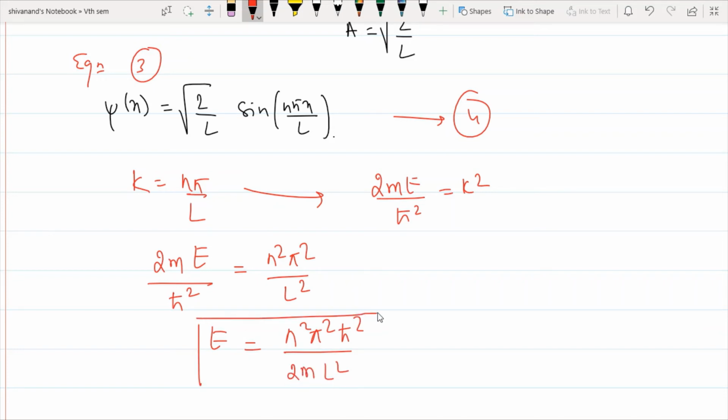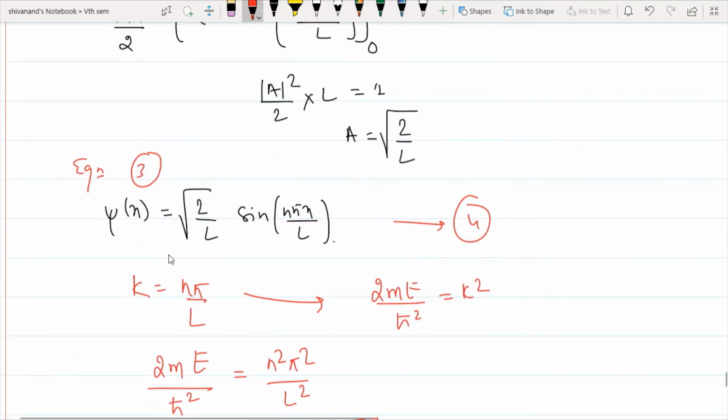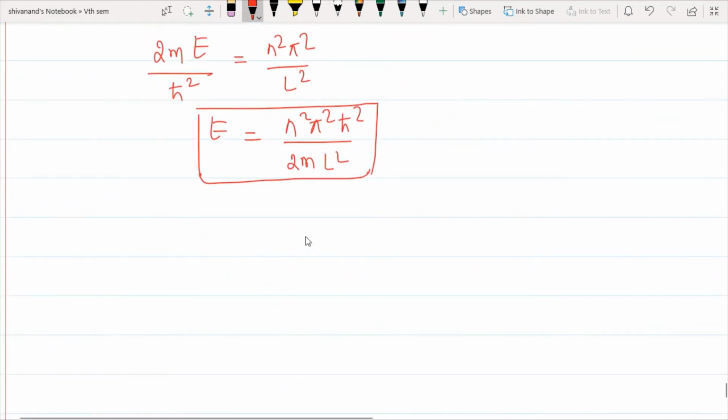This is the energy possessed by the particle within the box, where n represents its state, in which state the particle is there, and its nature is psi of x equal to square root of 2 by L sine n pi x by L. So by changing the n value, we will get the particular wave function, how it looks like, and what energy is possessed in that state, that is given by E is equal to n square pi square h cut square by 2m L square. So this is the energy. We also call this energy an